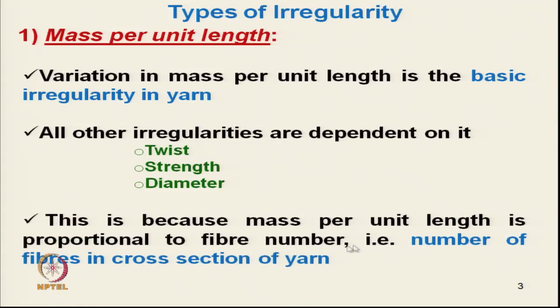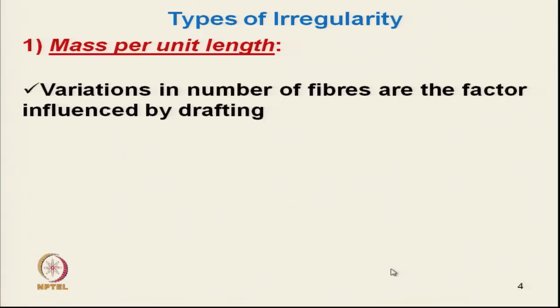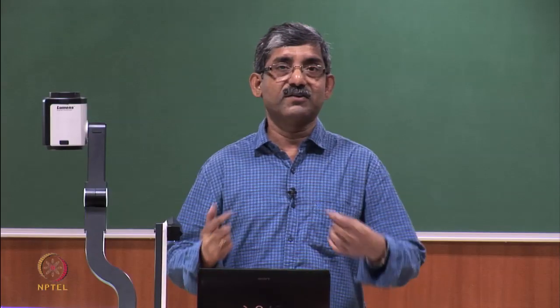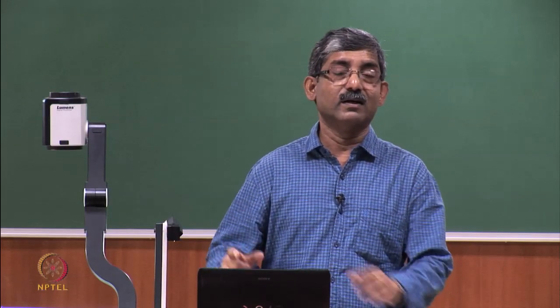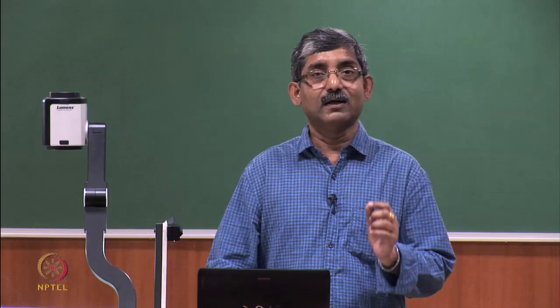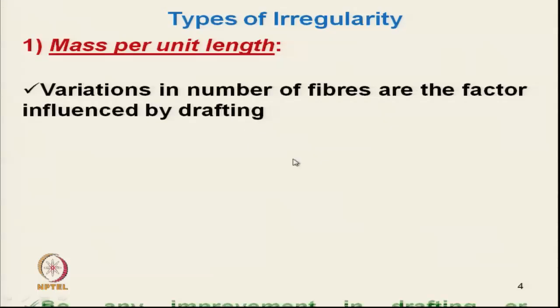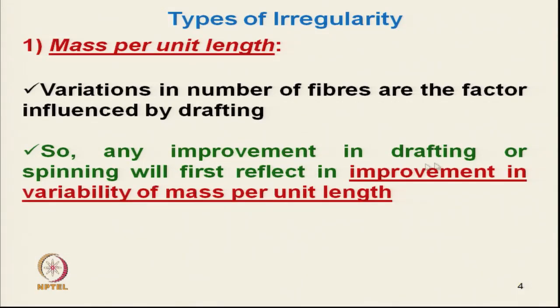This is because mass per unit length is proportional to the number of fibers in the cross section. Okay. So, variation in the number of fibers is a factor influenced by the draft. Due to a problem in draft, maybe an eccentric drafting roller or slippage in the drafting zone, that causes the mass variability.